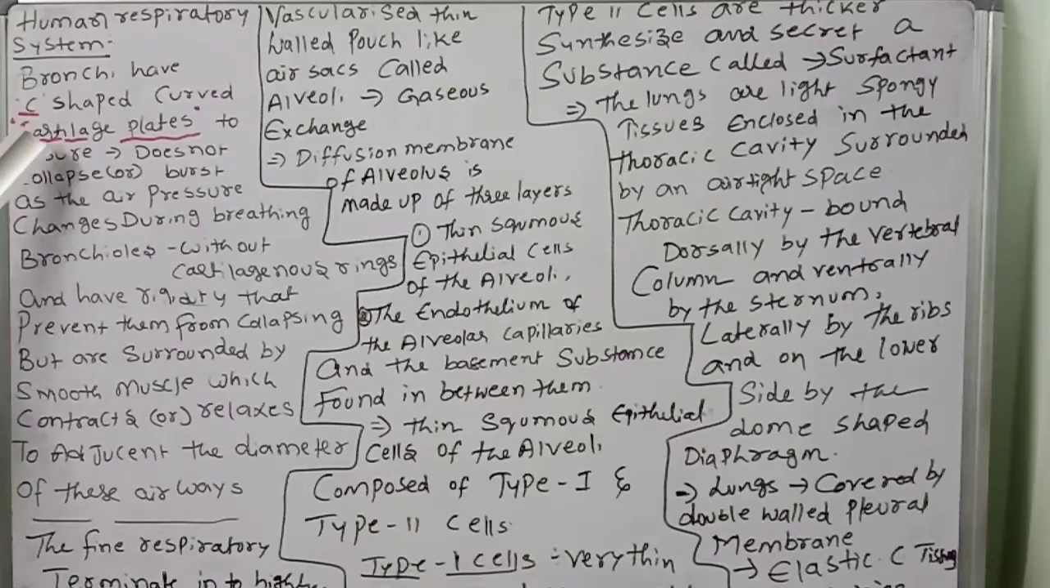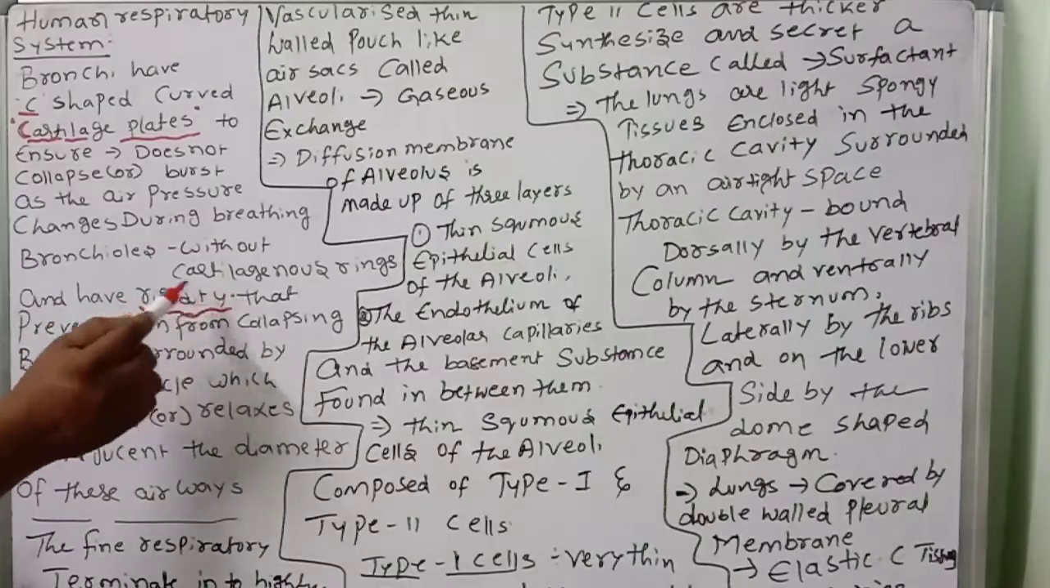Cartilage is like a bone, not exactly bone, but strong. So the bronchi will not collapse. Next, bronchioles are without cartilaginous rings, but they have rigidity. Rigidity is there, but the cartilaginous rings are not.